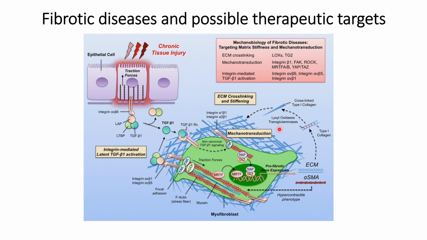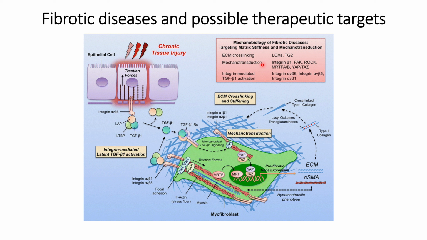If these are used as therapeutic targets, it will prevent cross-link formation, the stiffness of the ECM will decrease, and the effect of fibrotic disease will go down as these cascade activations are reduced drastically.